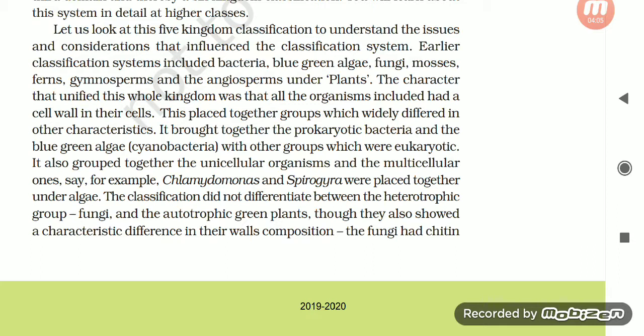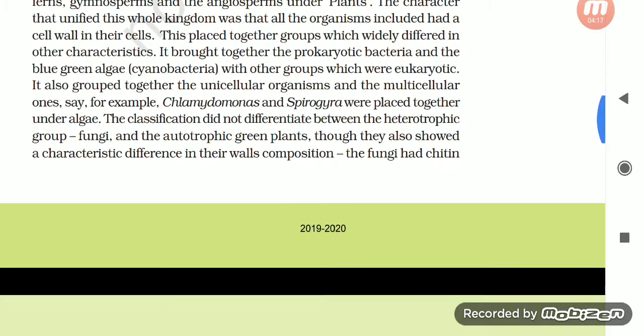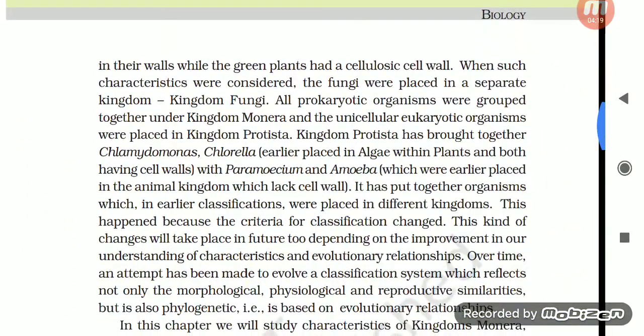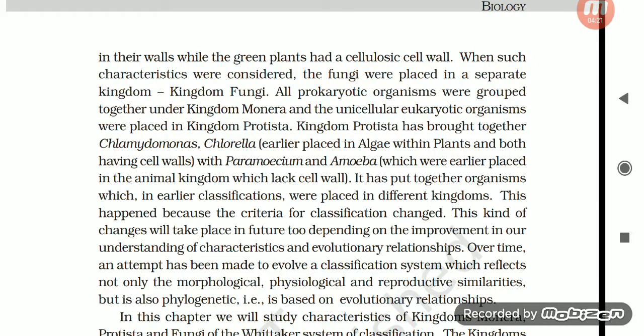under algae. The classification did not differentiate between the heterotrophic group fungi and the autotrophic green plants, though they have also shown a characteristic difference in their wall composition. The fungi had chitin in their walls while the green plants had a cellulosic cell wall. When such characteristics were considered, the fungi were placed in a separate kingdom, kingdom Fungi.